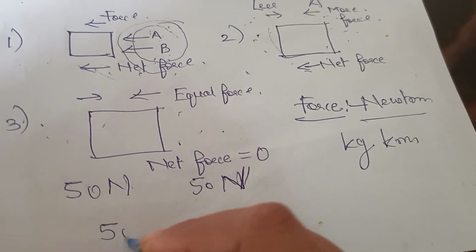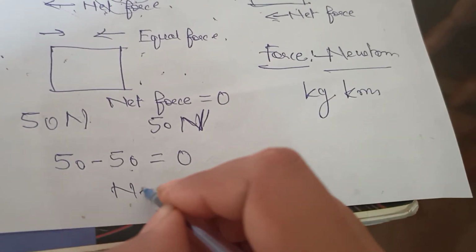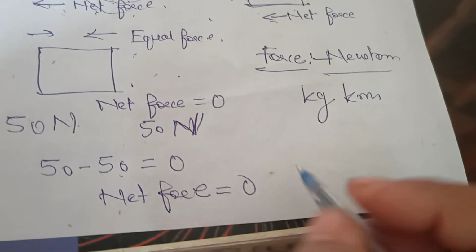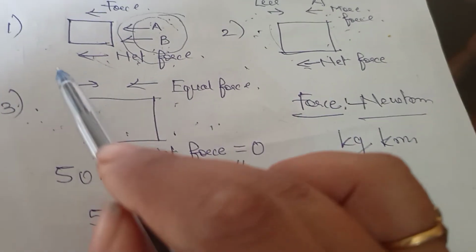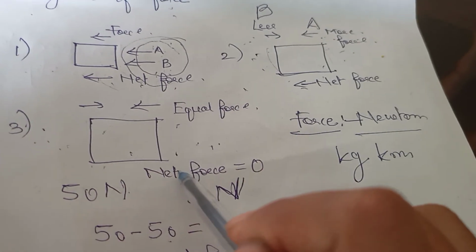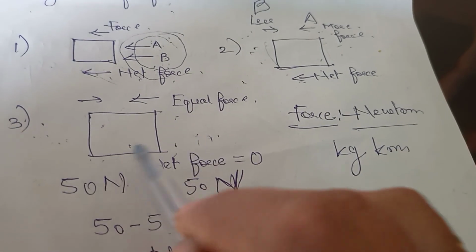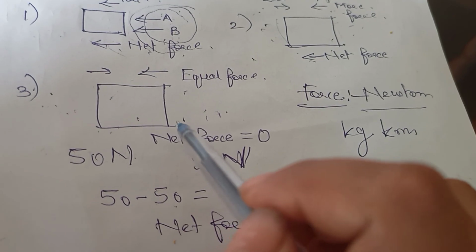So 50 minus 50 is equal to 0. That means the net force will be 0. And when net force is 0, that means no net force is applied from this side or that side. Will this object move or not? This object does not move, because now it is balanced. Equal force is applied from both sides, so it is in a balanced state. Okay, up to here only.